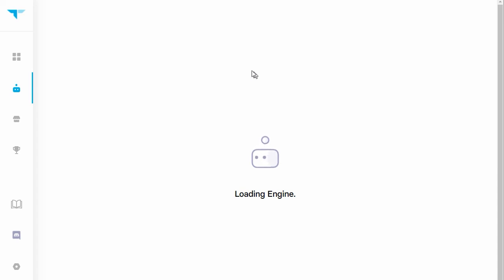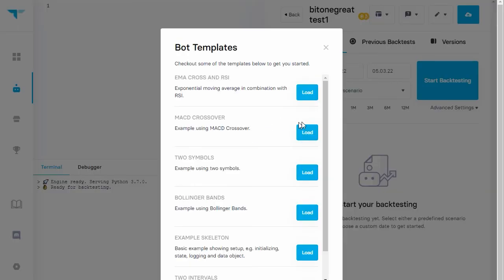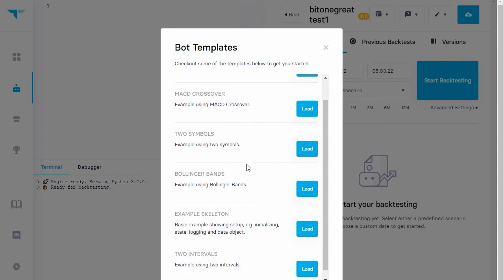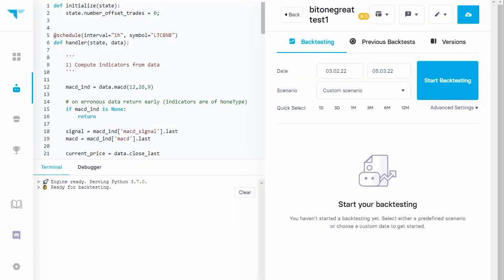It may take some time. There are bot templates to choose from, and I'm going to choose MACD. There are many details, and the details are well explained in the documentation. You can test out your bot, and you can do backtesting on everything. It is a very comprehensive editor.